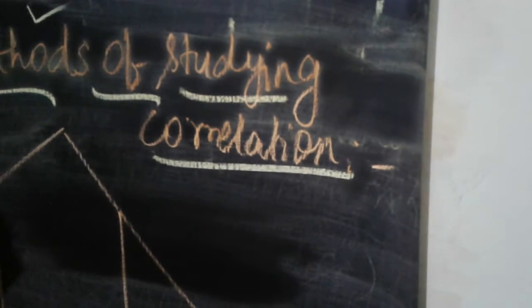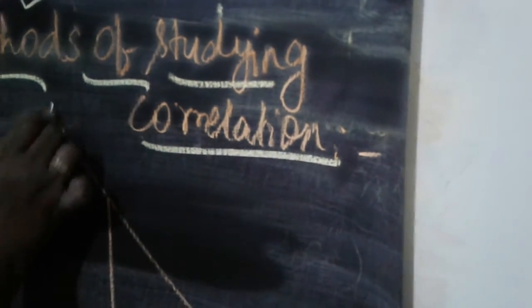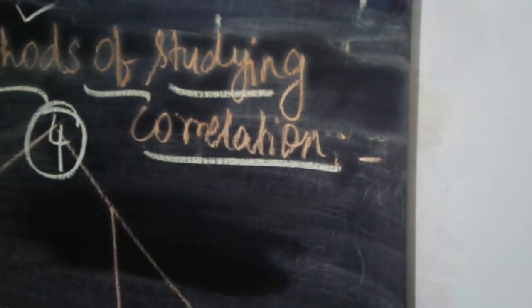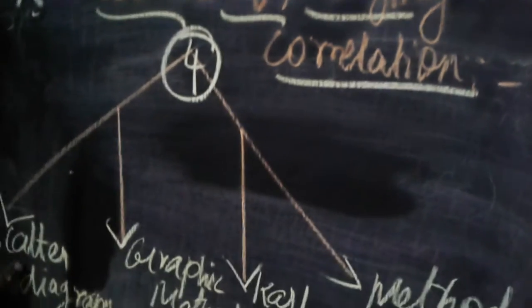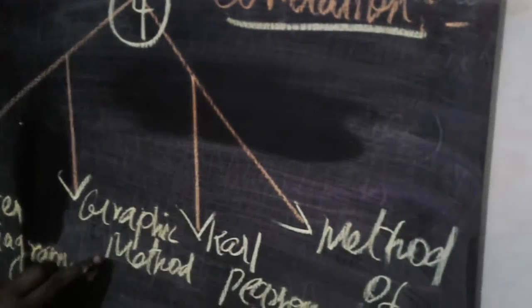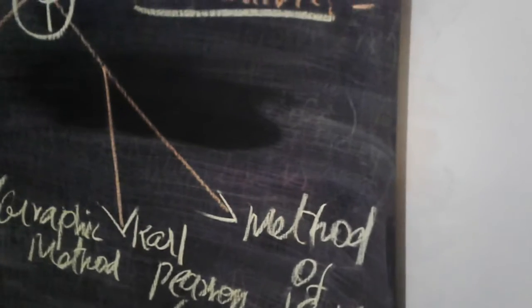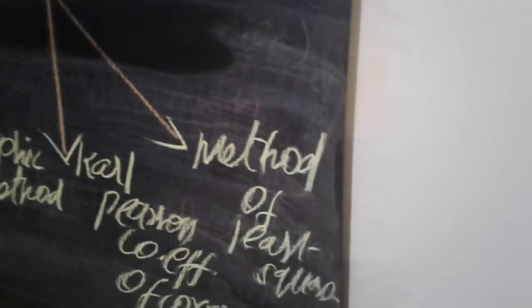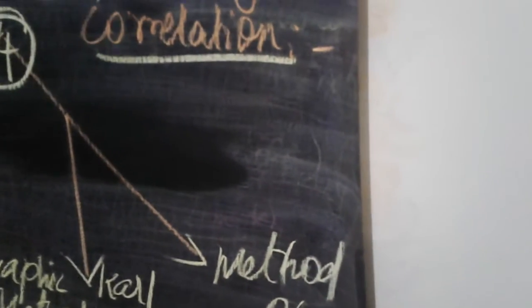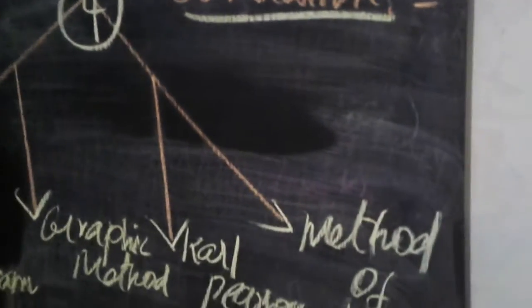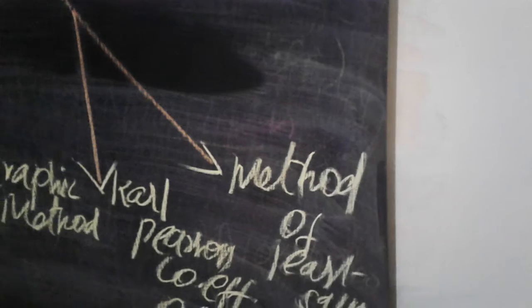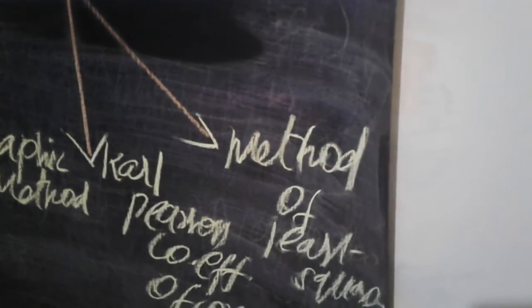The methods of studying correlation can be classified under four important things. Very important: scatter diagram, graphic method, Pearson coefficient of correlation, and method of least squares.